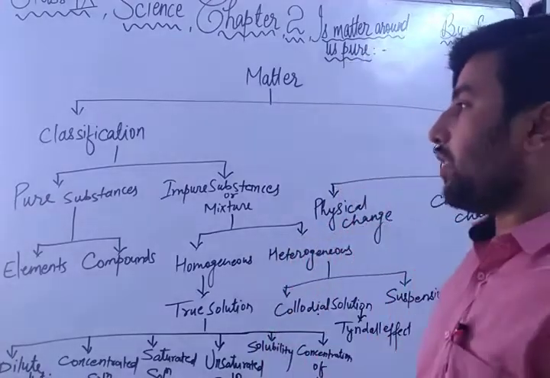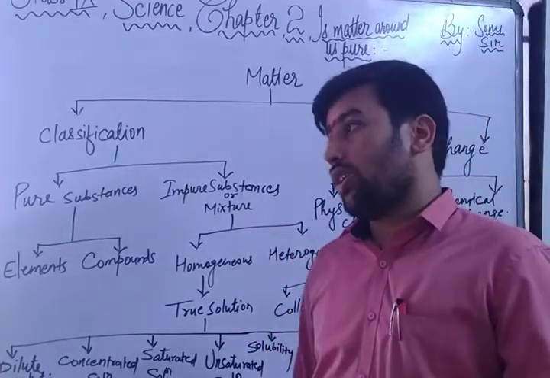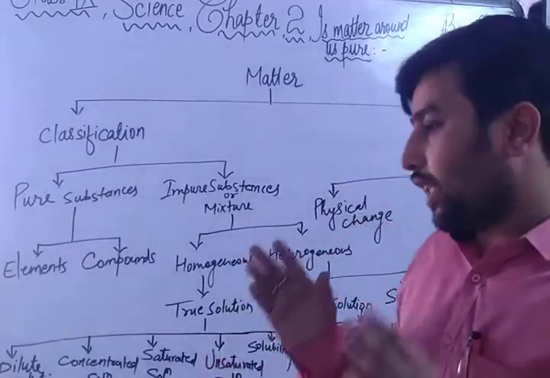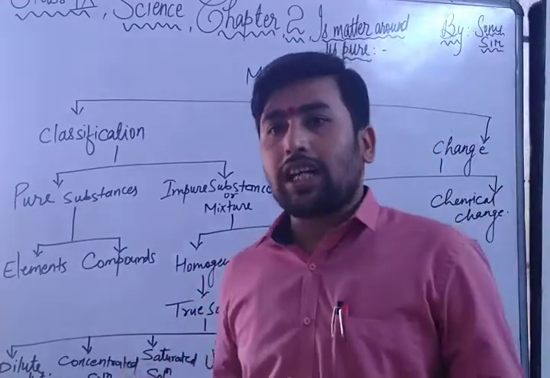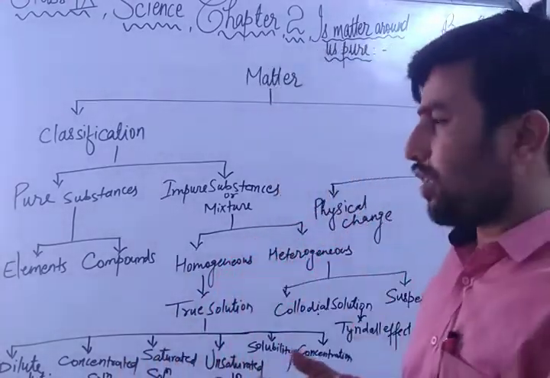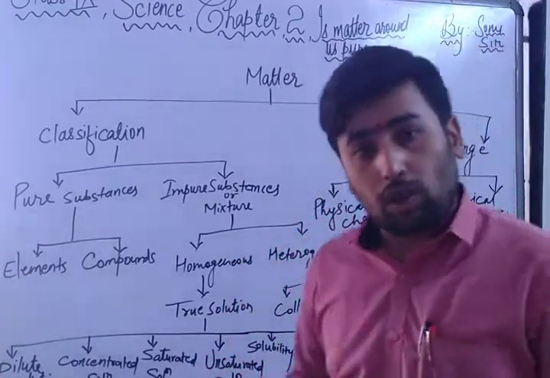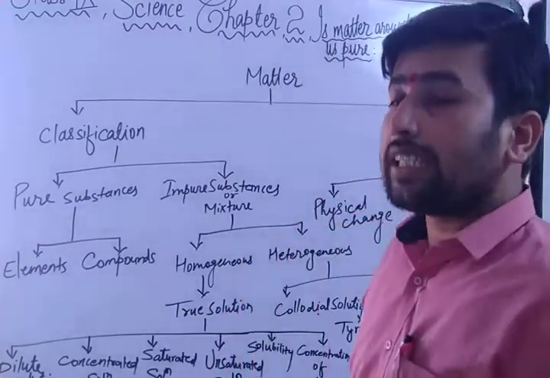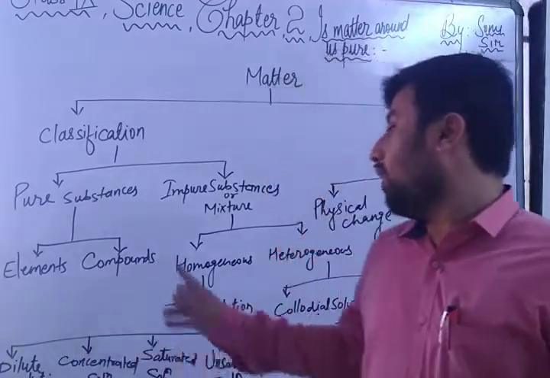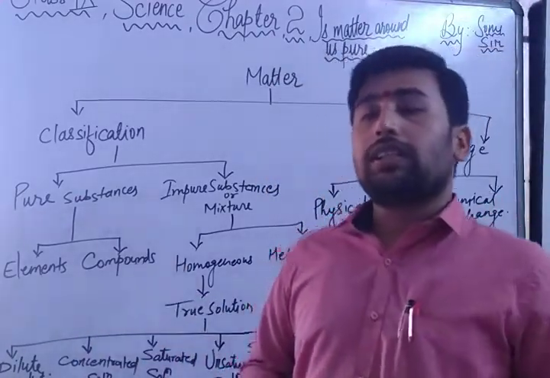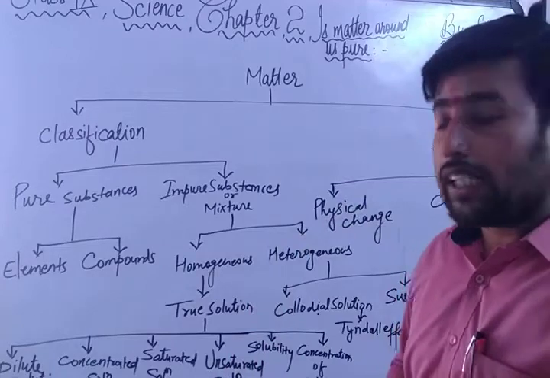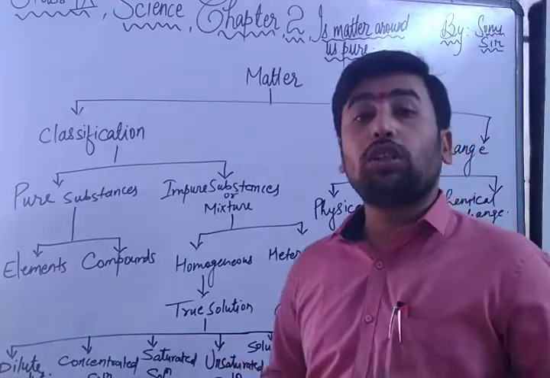What is solute and what is solvent? When we make a mixture, one substance is in a large amount and another substance is in a small or minimum amount. The substance in the larger amount is called the solvent and the one in less amount is called the solute. So a homogeneous mixture of solute and solvent is also called a true solution.